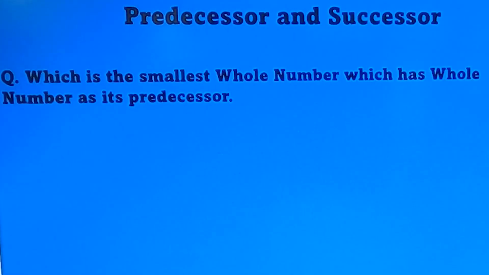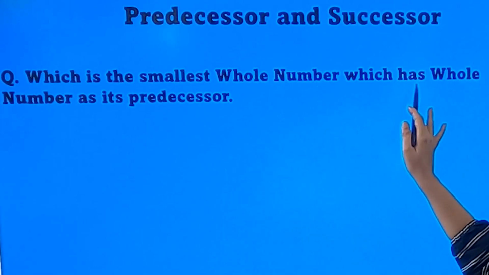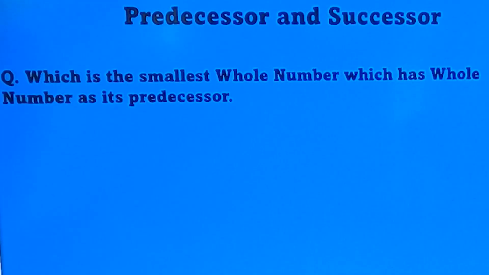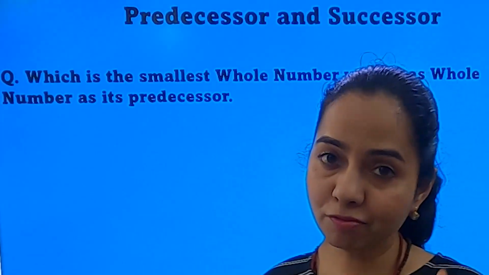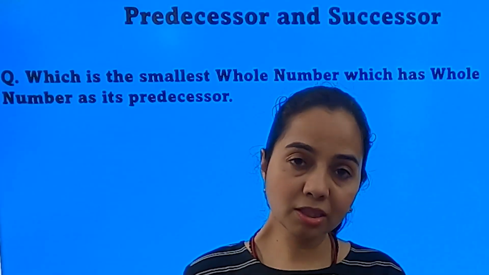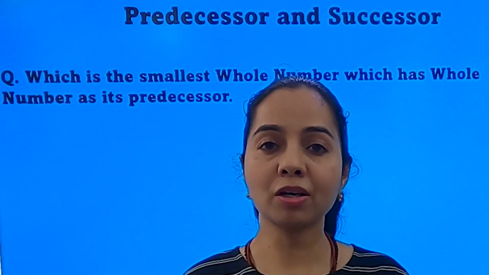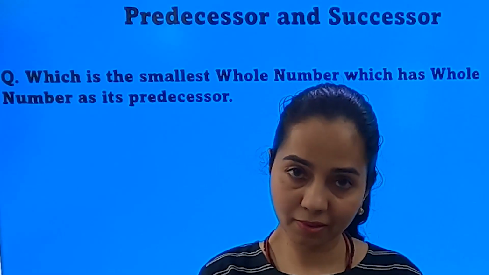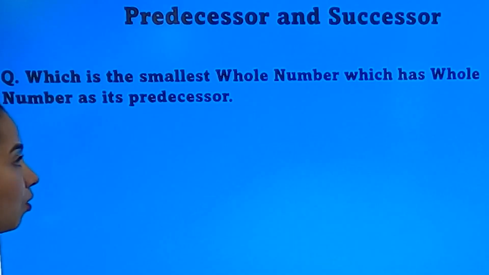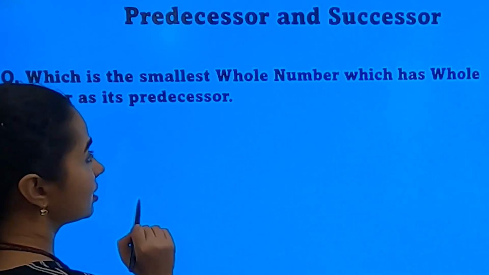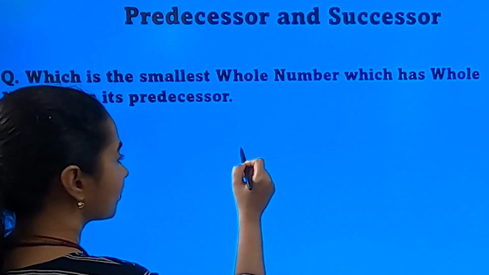Then, which is the smallest whole number which has a whole number as its predecessor? Again the same thing, but here they are asking us to find the smallest whole number. In the earlier question they were asking for the smallest natural number. So what is the smallest whole number? We can check with that. 0.